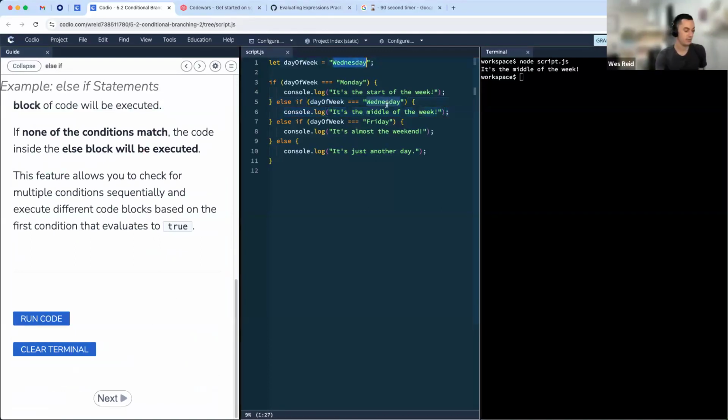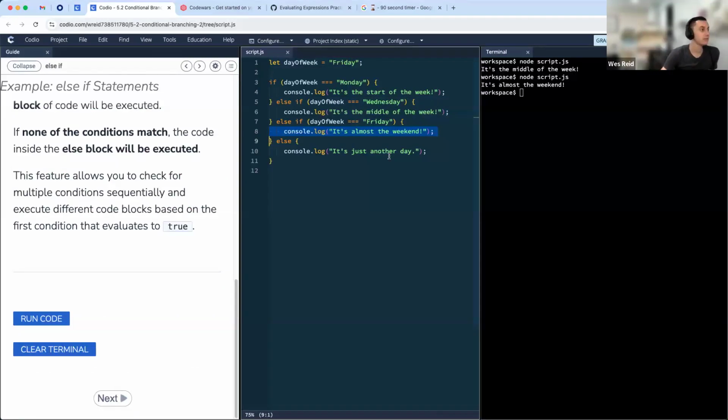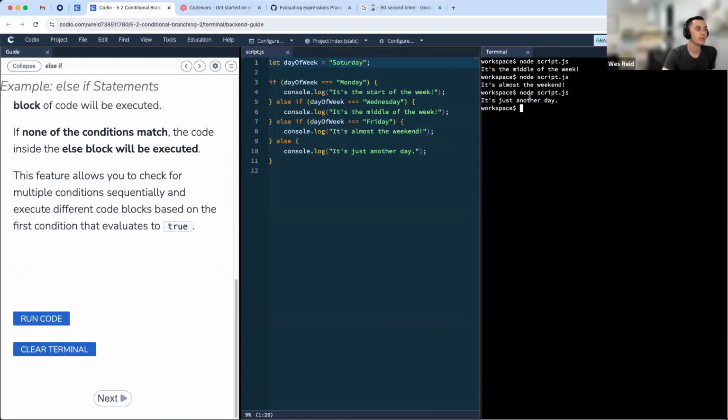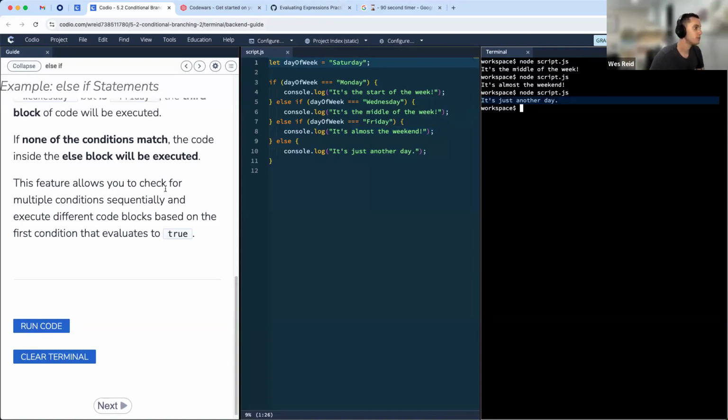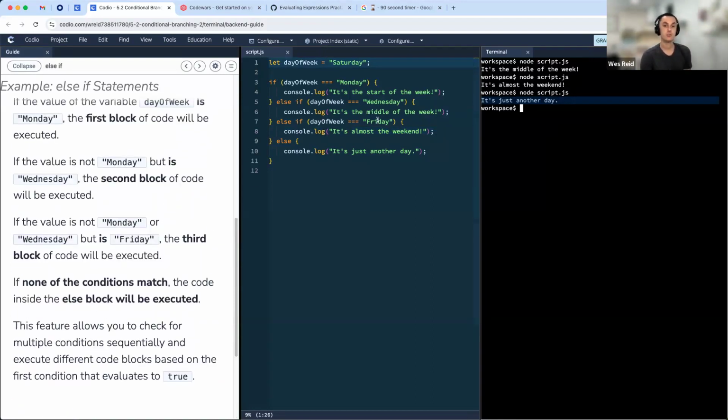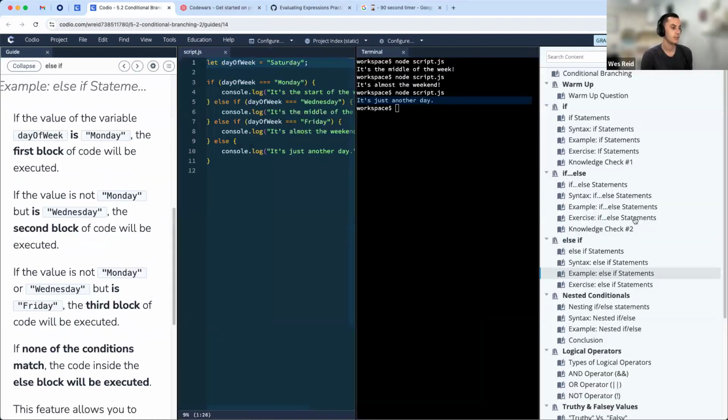If we change this up, let's say to Friday, we get this console log because we've skipped past the other two conditions, which are false. Both those conditions are false, but the third else if, or third condition, I should say, is true. If we pick a totally different day, you get to the very end where we have an else statement, and the code inside of there will run. So it just depends on which one of these is true first.